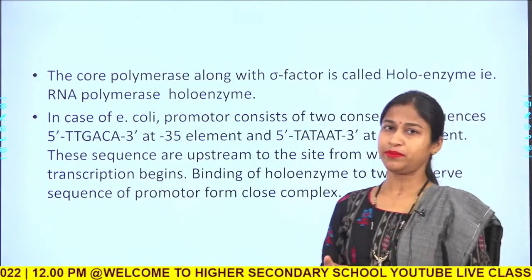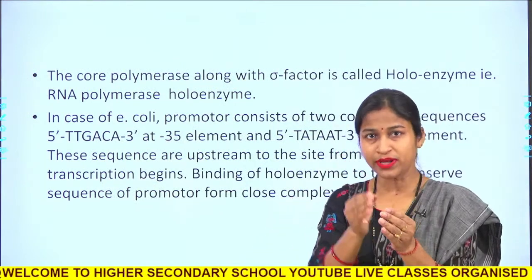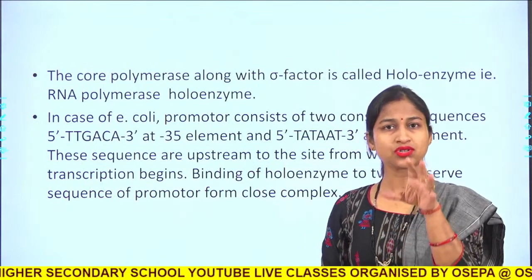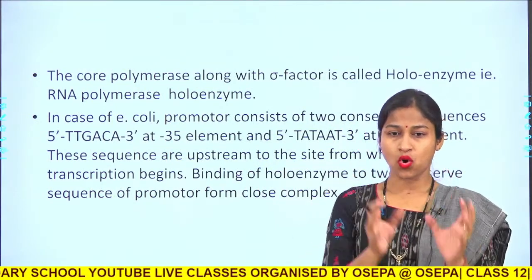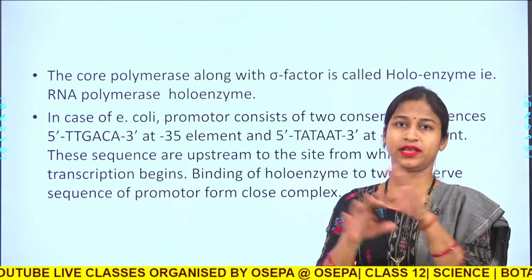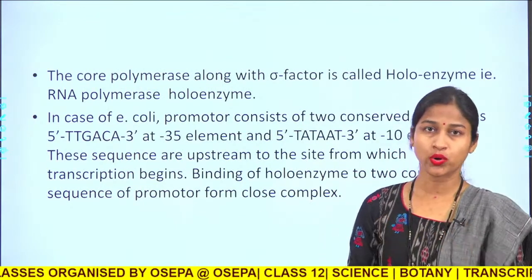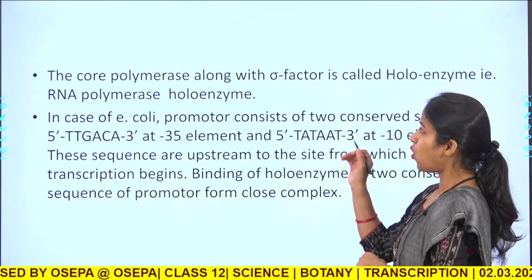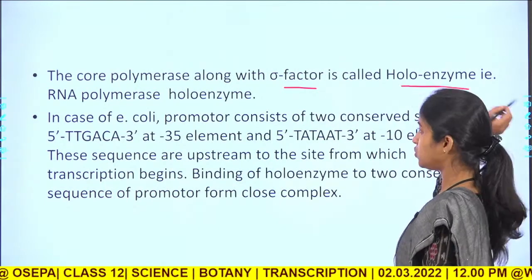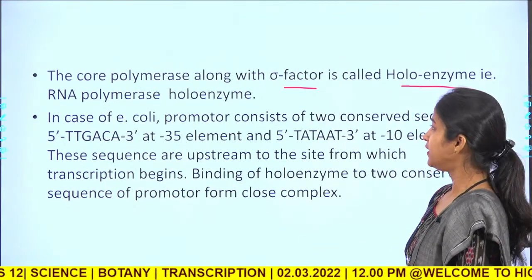The core polymerase, or the polymerase without the sigma factor, is called the core polymerase, and the core polymerase plus the sigma factor together constitute the holoenzyme. So, the core polymerase with sigma factor is called the holoenzyme.